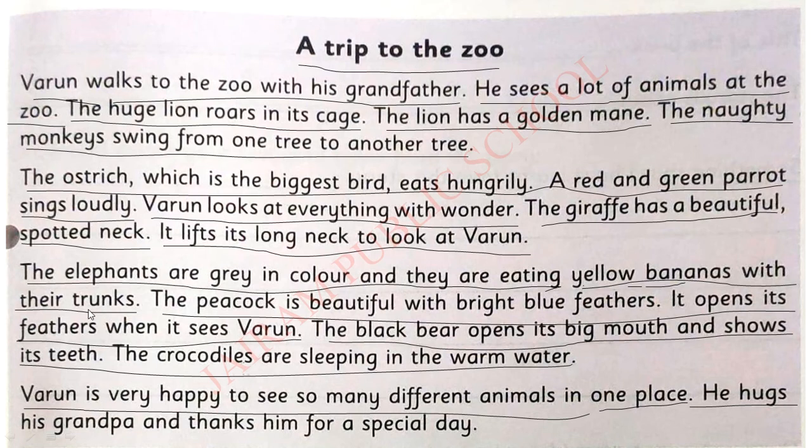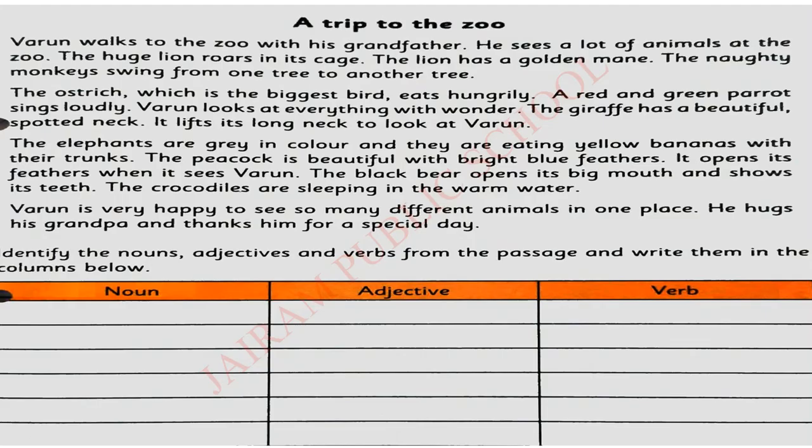So, do you understand the story now? So, now we can move to the activity. See, a trip to the zoo. We have completed the passage. Now, we are going to collect the nouns. So, collect the names of a person, place, thing or animal. Okay, now we are going to collect the nouns from this passage.